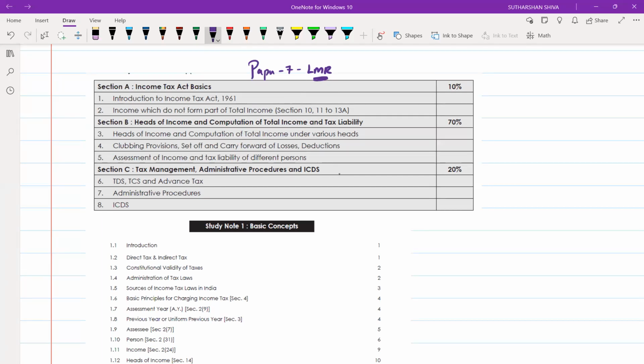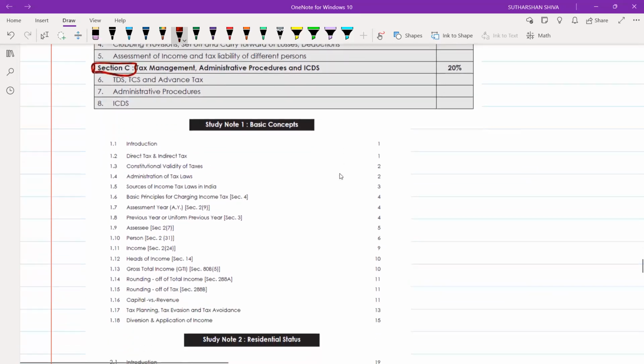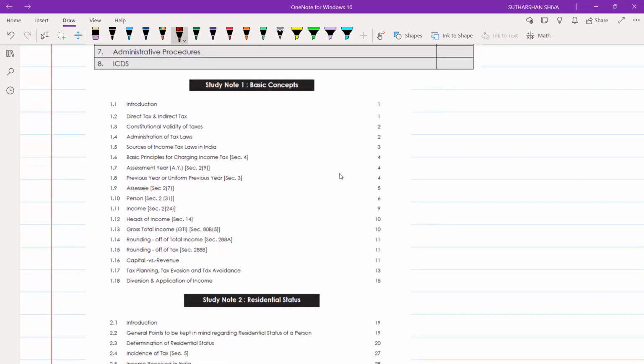So for Section A, what you need to focus on and how you need to focus, and Section B and Section C, everything we are going to see. First, we will complete Section A. For this paper alone, we are going to follow Section A, Section B, Section C wise, but we will slightly change the order. First, we will prepare Section A, that for sure. In Section B, we will study a few chapters first, and after that we will come to the other chapters. We will see individually, from an MCQ perspective and from a direct questions perspective also.